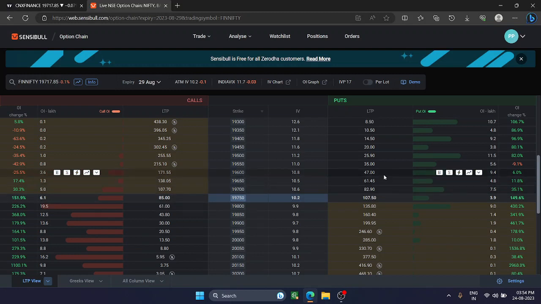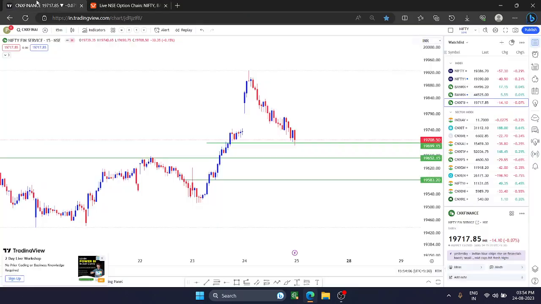19,600 is the main major support. 600 and 500 is the main major support it is showing. So 583, 600, all these levels. 583 is a very important area for Nifty Finance. Okay, so this level you have to watch very carefully. And 19,800 is the hurdle.